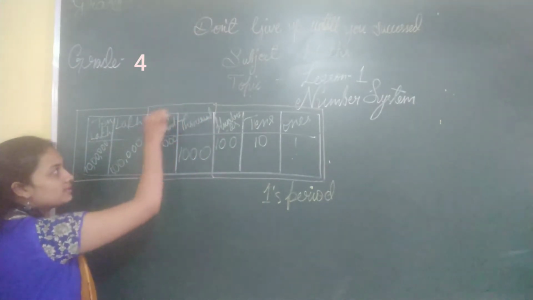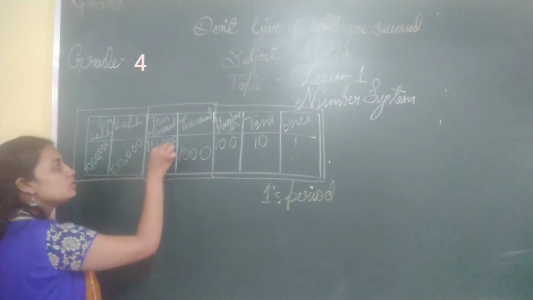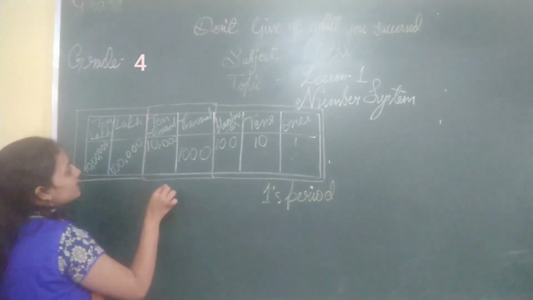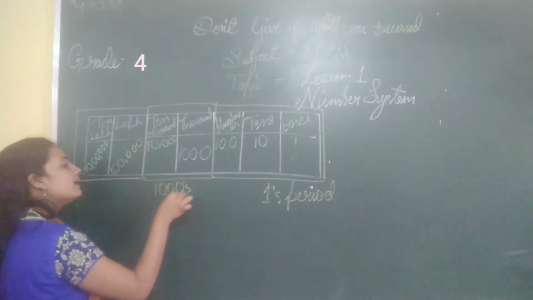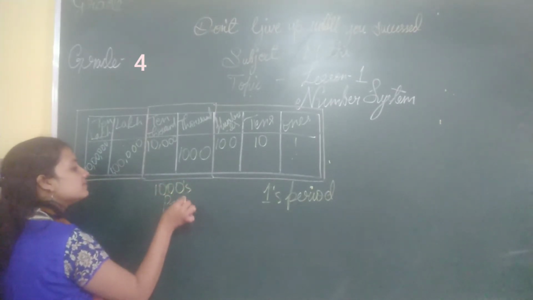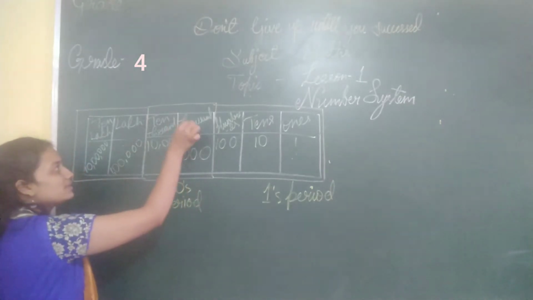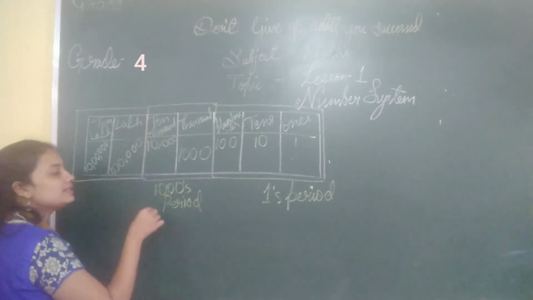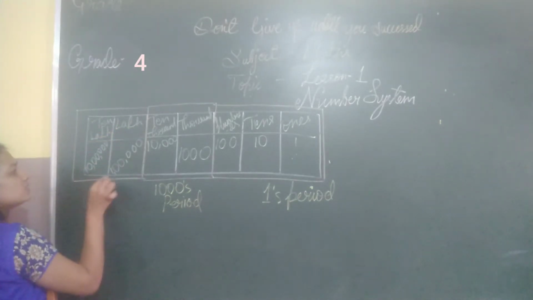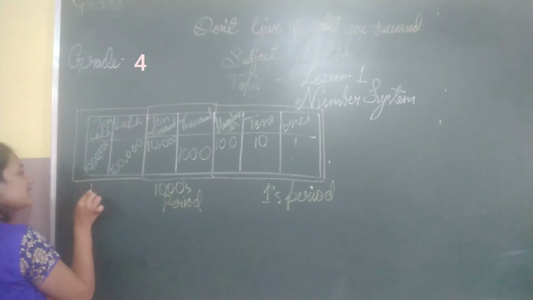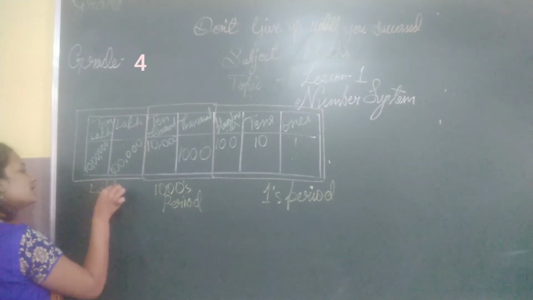The next group comes: 1000 and 10,000. These 2 are again one group, and the group name is 1000 period, because it has both 1000 and 10,000. Similarly, we see lakh and 10 lakh. These 2 are one group again and it is the lakh period.